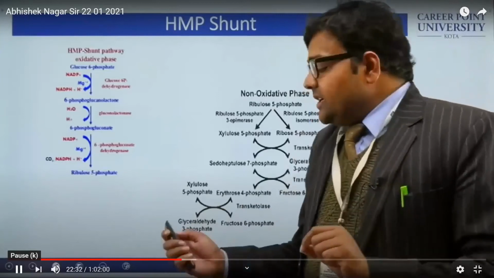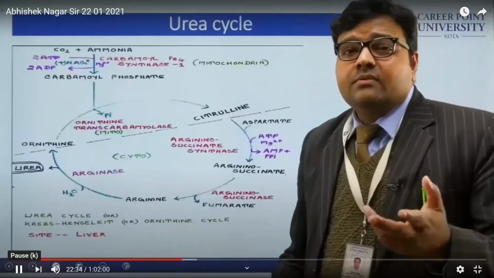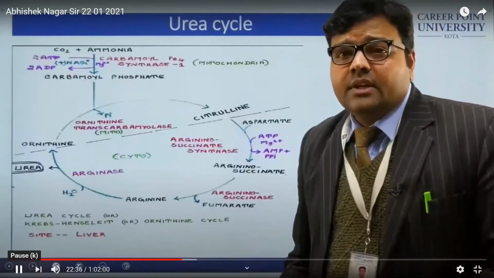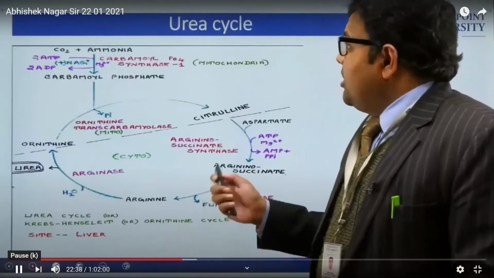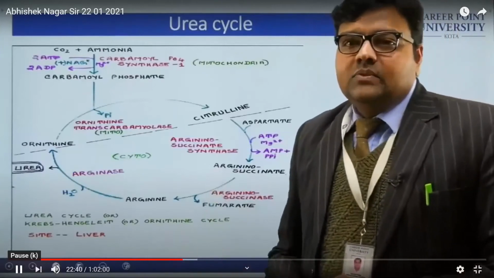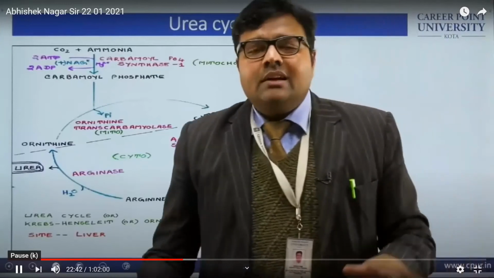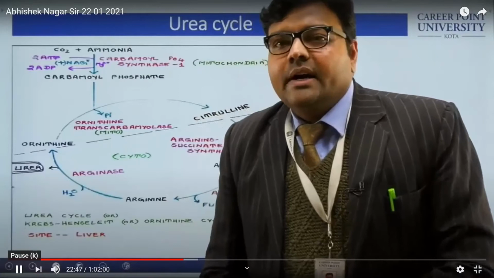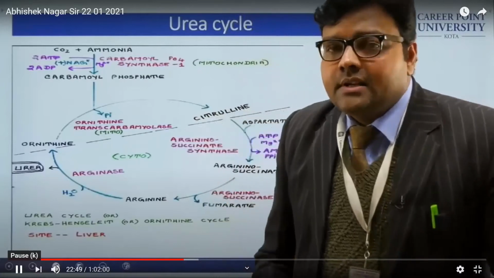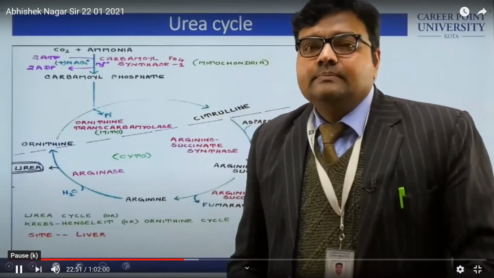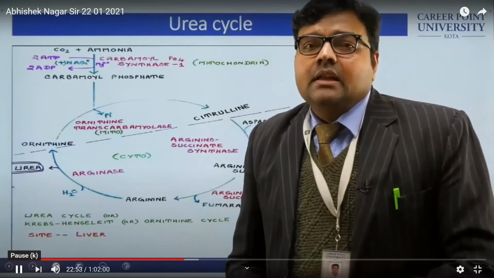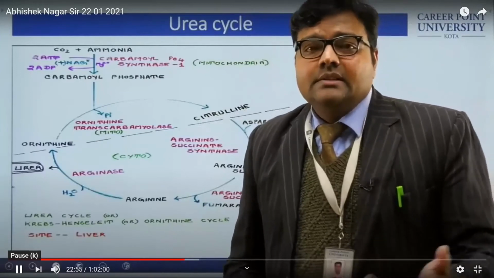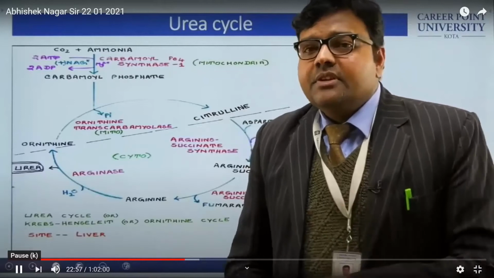This ribose sugar is required for the formation of nucleic acids. Okay. Now come to the urea cycle. Up to now, we have seen how carbohydrates are metabolized and the important cycles under carbohydrate metabolism: glycolysis, citric acid cycle, and SMP shunt.